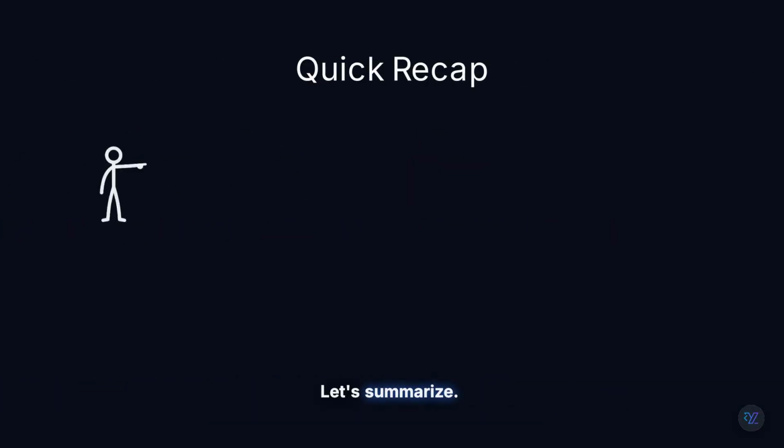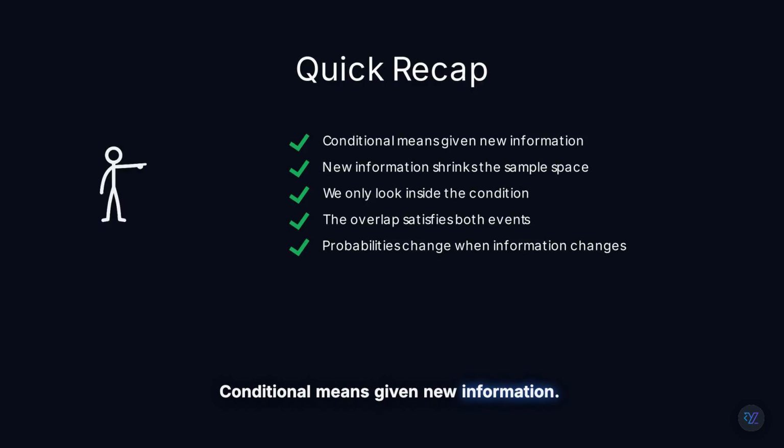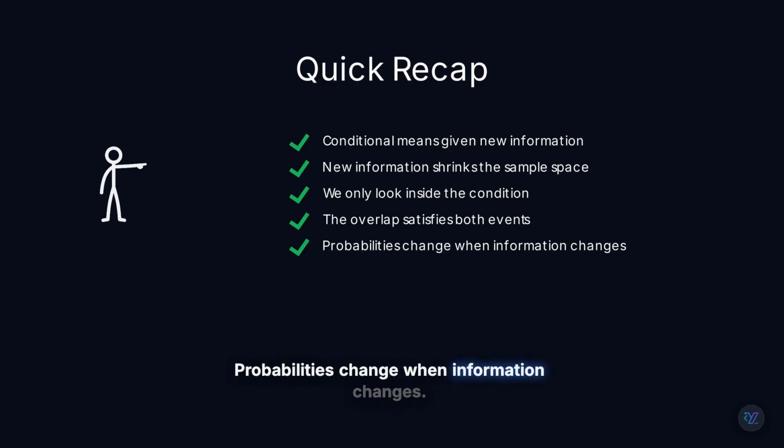Let's summarize. Conditional means given new information. New information shrinks the sample space. We only look inside the condition. The overlap tells us what satisfies both events. Probabilities change when information changes.